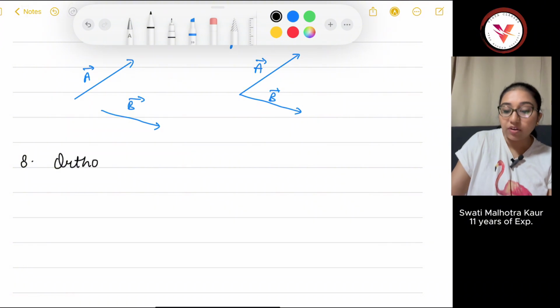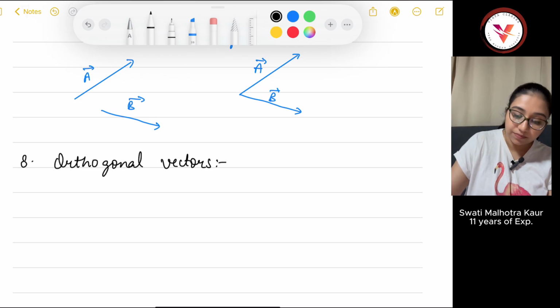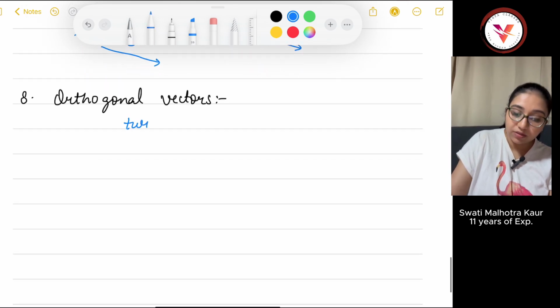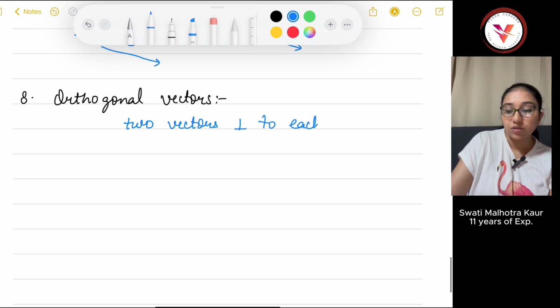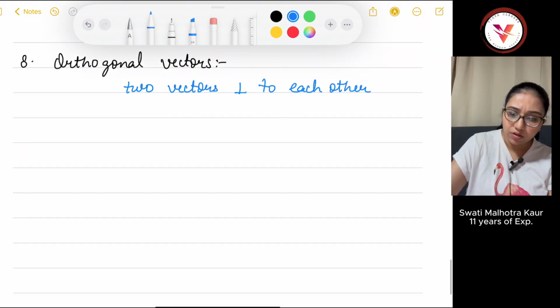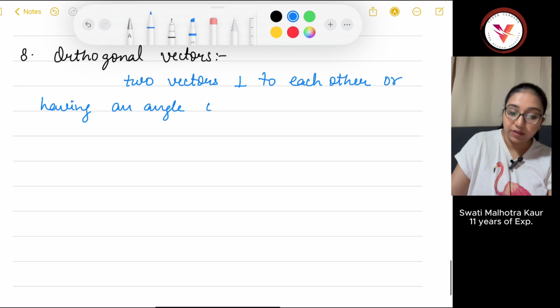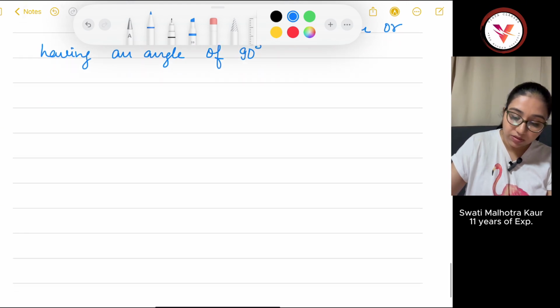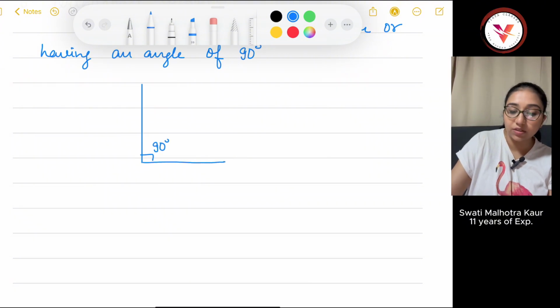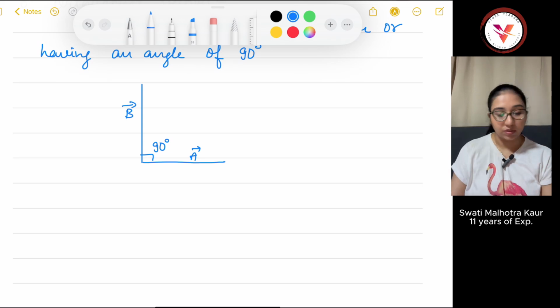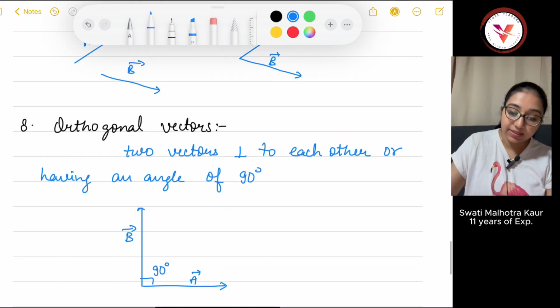Okay, next is orthogonal vector. Orthogonal means two vectors are perpendicular to each other, or having an angle of 90 degrees. So one is this, other is this, and they have an angle of 90 degrees. So these two vectors are basically orthogonal.